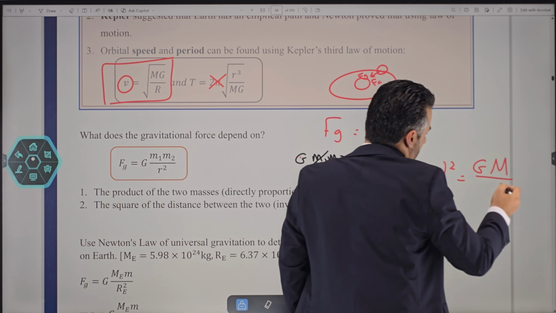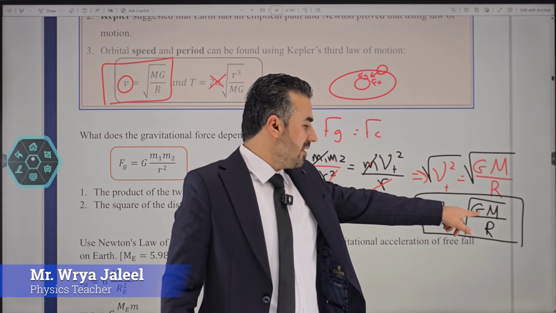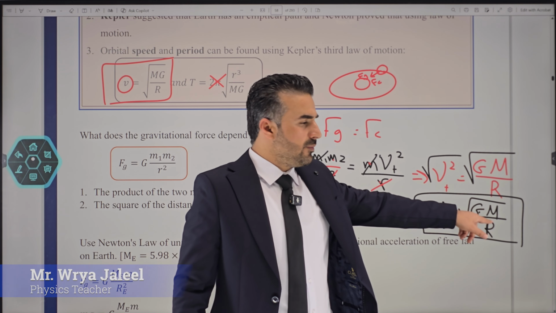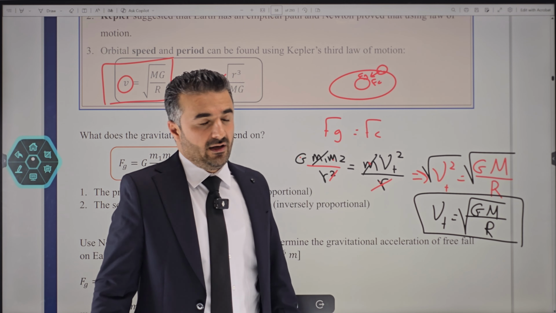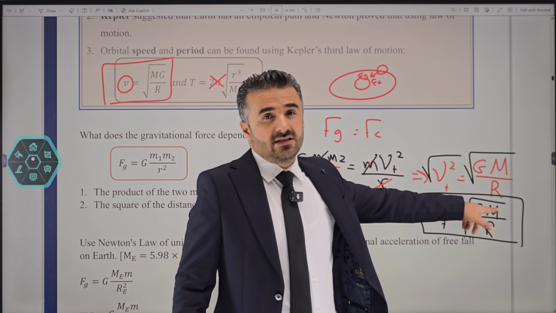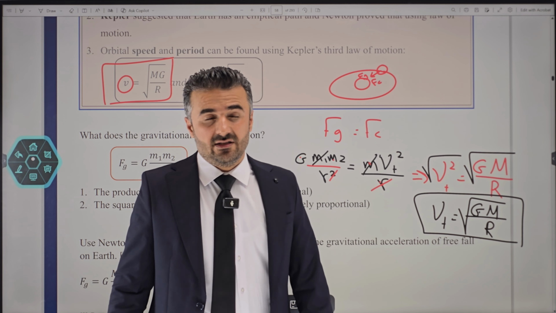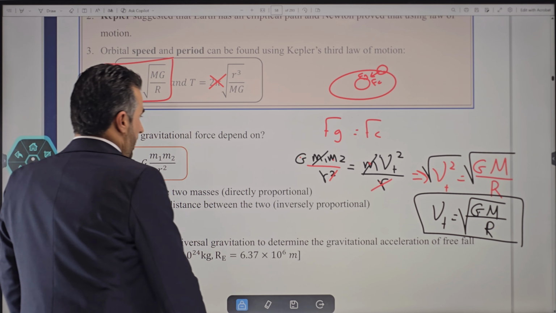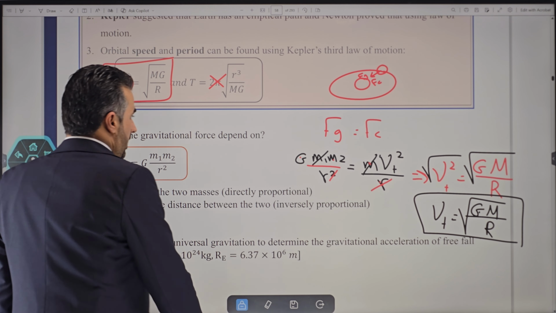Tangential or orbital speed is the square root of G, the constant of universal gravitation, times the mass of the planet divided by the radius of the planet. So based on this equation, you can see that the orbital speed does not depend on the mass of the object; it rather depends on the mass of the planet and the radius of the planet only. Okay, and of course the universal gravitational constant too.